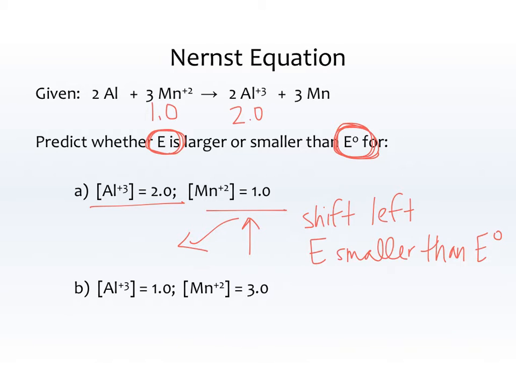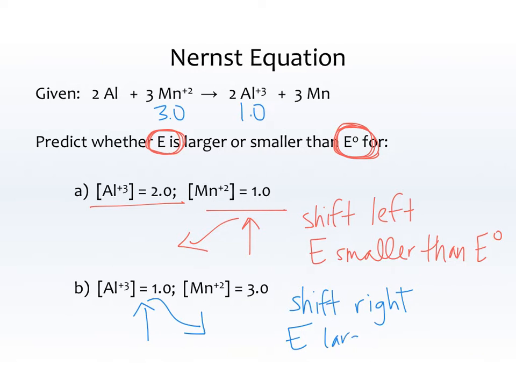Let's look at another one. What if, instead of the 1 and the 2, we had Al3+ was the 1, and the Mn2+ was the 3. So now we've increased the reactants, and the reaction's going to say way too many reactants and try to get rid of those reactants by forming more products. So it's going to shift right. And if it's going to shift right, it's going to make more products. It's going to become more spontaneous, so that E is larger than E standard.